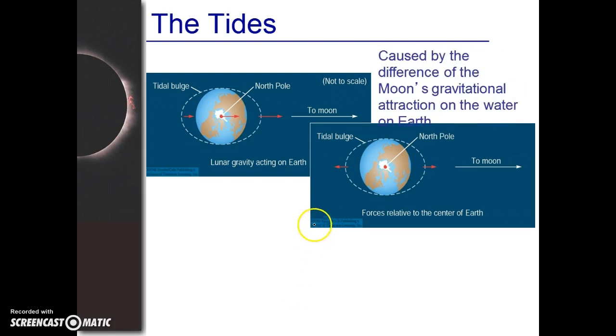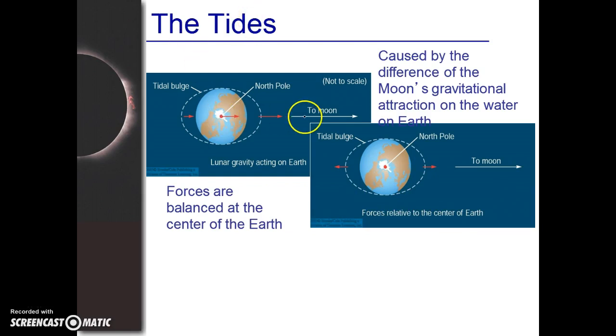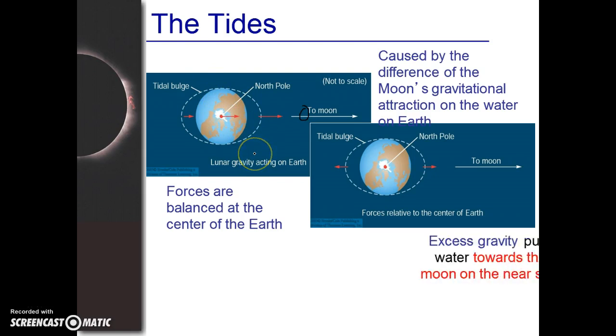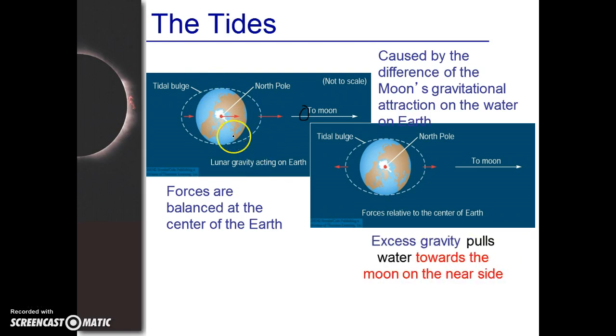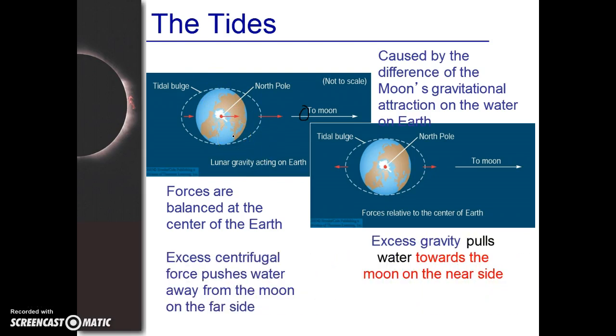Okay, so the tides that happen are caused by a difference of the moon's gravitational attraction to the water on Earth. And the forces are balanced towards the center of the Earth here. However, if the moon is on this side, it's going to be closer to the water on the moon side than it would on the other side, and so it's going to pull all the water towards it, which causes these bulges. Okay, these bulges is where that excess gravity pulls together, and it's going to end up creating these tides.